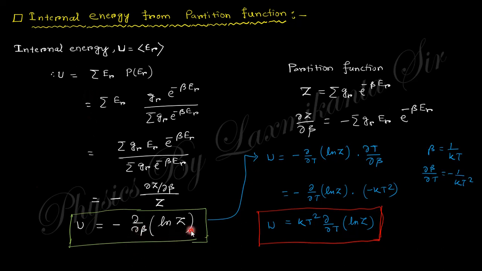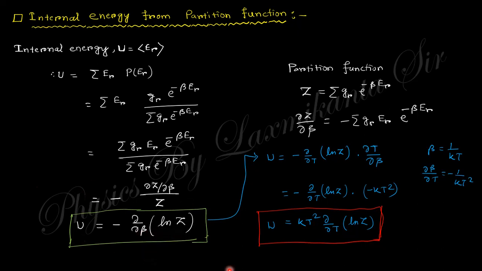Okay, you can change this into an expression in terms of temperature. You know beta equals 1 by kT, so del beta del T is minus 1 by kT squared. So you can change this derivative with respect to beta into one with respect to temperature using the chain rule: del beta of ln Z multiplied by del beta del T. You can put del T by del beta as minus kT squared. So finally you can get the other expression of the internal energy in terms of temperature, and in terms of beta it is minus del beta of ln Z.